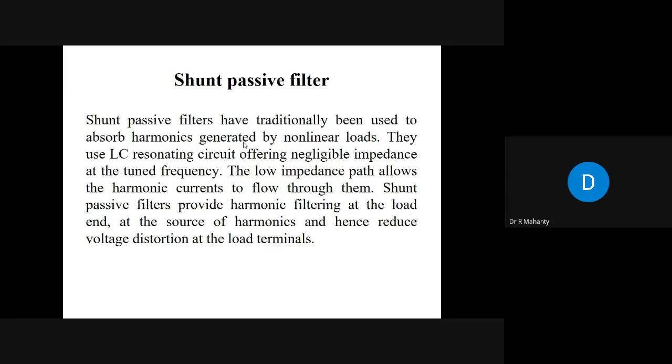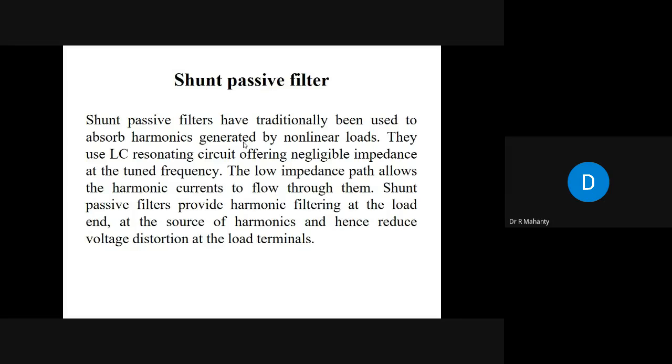That means if the impedance of your source is 1 ohm, the impedance of your filter will be 1 by 10, that is 0.1 ohm. With that difference, about 90% of the current will flow through the filter, and in that way your system will be relieved of the harmonic currents.